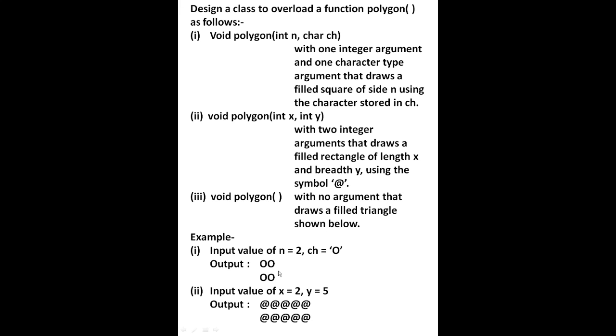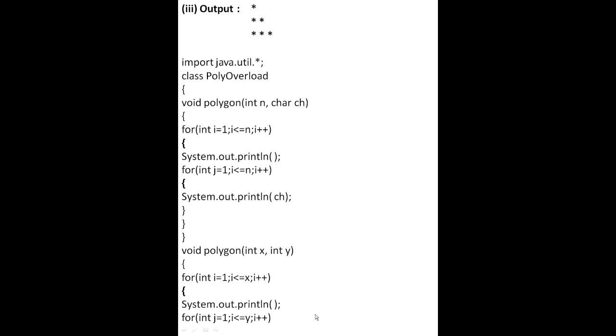For example, in the first we will take the value n is equal to 2, the integer value will be 2 and the character will be capital O, so the output is like this. Input value of x is equal to 2 and y is equal to 5, so the output will be two lines, with 1, 2, 3, 4, 5 symbols, y is equal to 5. Then in the next output we are using only 1, 2 and 3, 3 lines we are using.